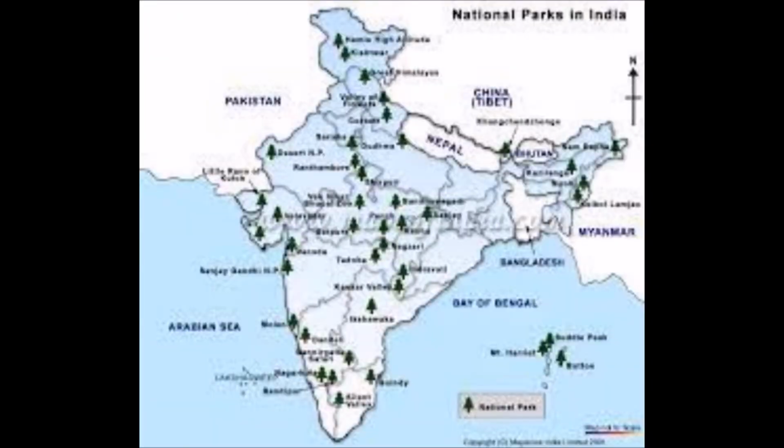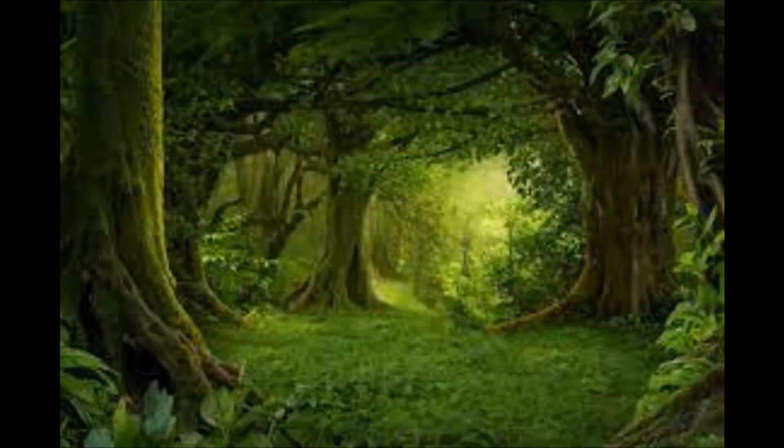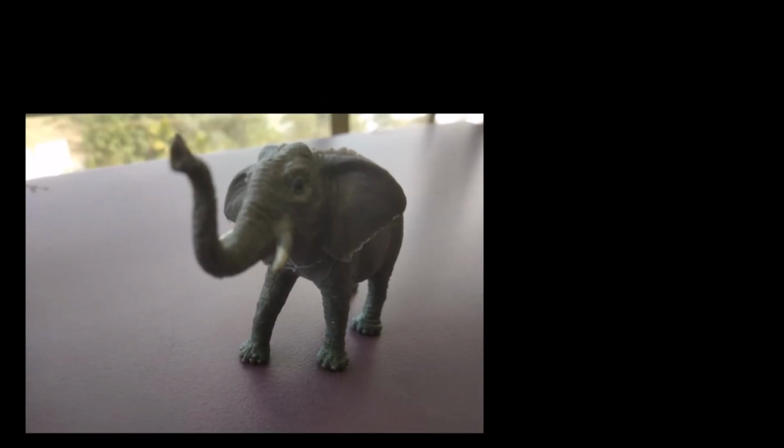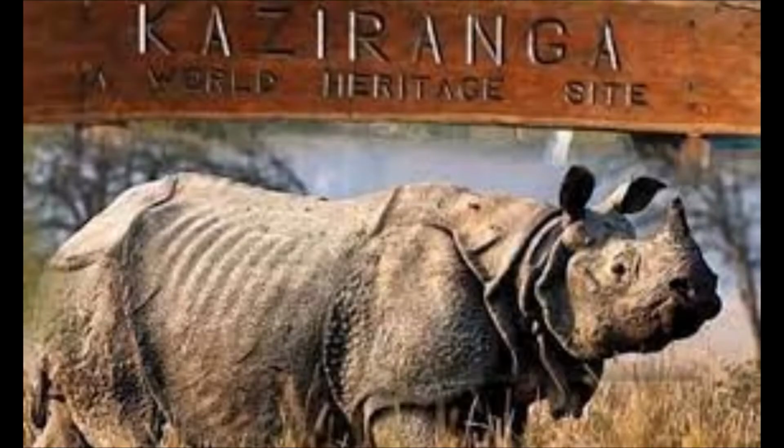There are more than 95 national parks in India. This is an excellent number, but a lot of animals are getting injured or killed due to road accidents. Almost 491 animals are killed every year, and 22% of that is due to animal accidents with vehicles. Examples of such places are Kaziranga National Park and Bandipur Forest.